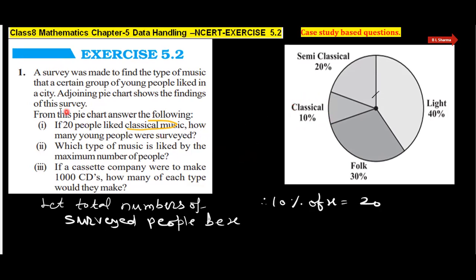Here you see it is given 20 people, और ये 20 पीपल जिनका सर्वे हुआ था, उनका 10% है. So we further can write here 10 upon 100 into x, that is 20.